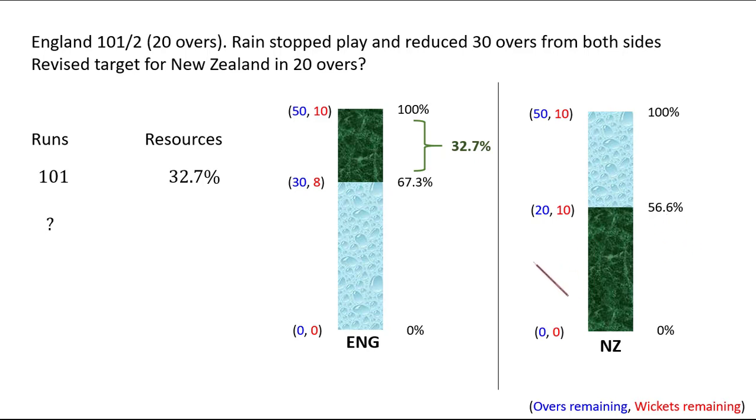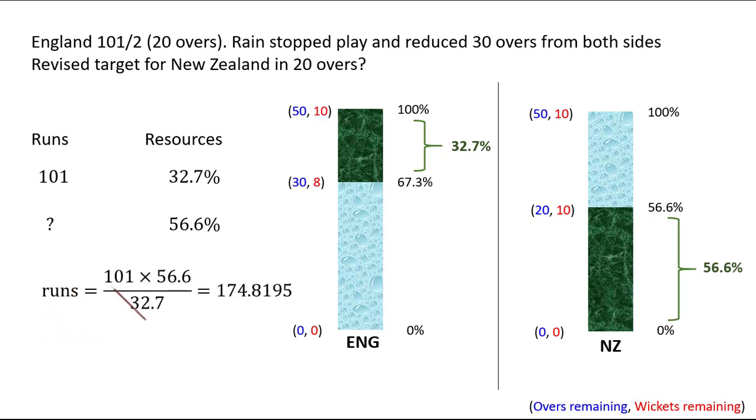So if 32.7% resources can achieve 101 runs, 56.6% resources should have how many runs? So the runs is equal to 101 multiplied by 56.6 upon 32.7, which is the cross multiplication. So we arrive at 174.81.